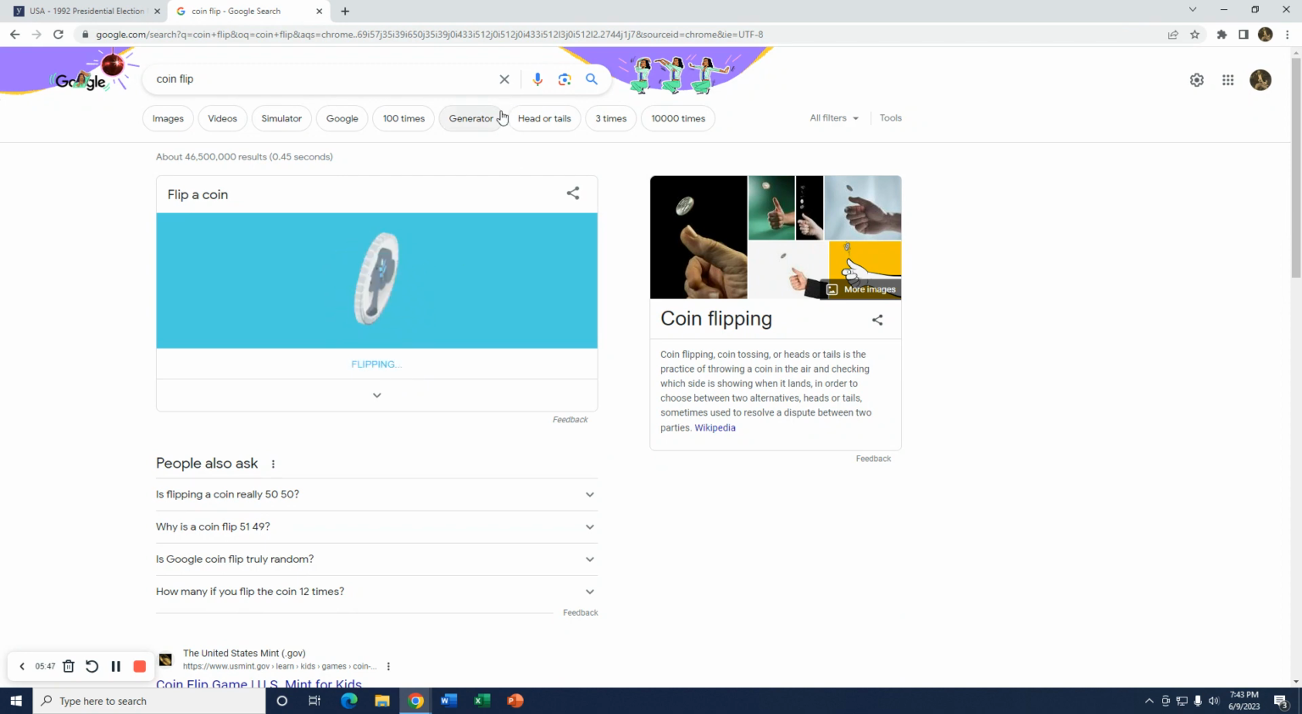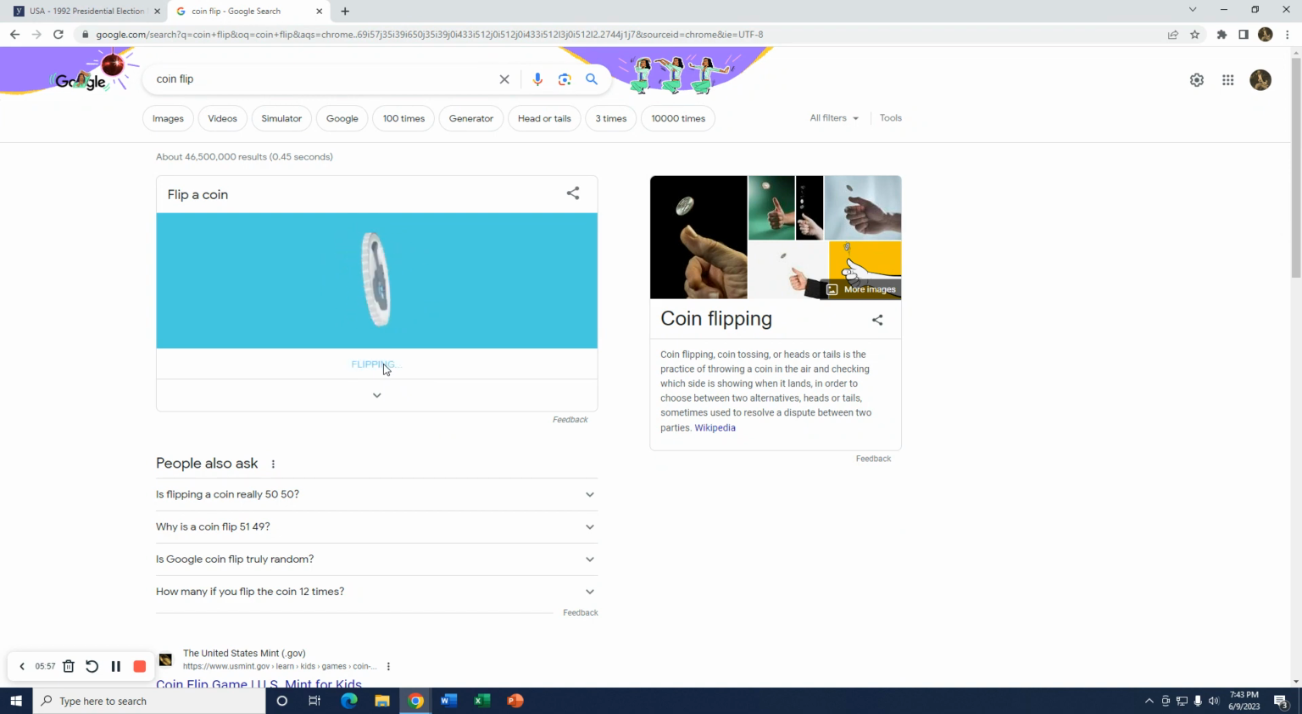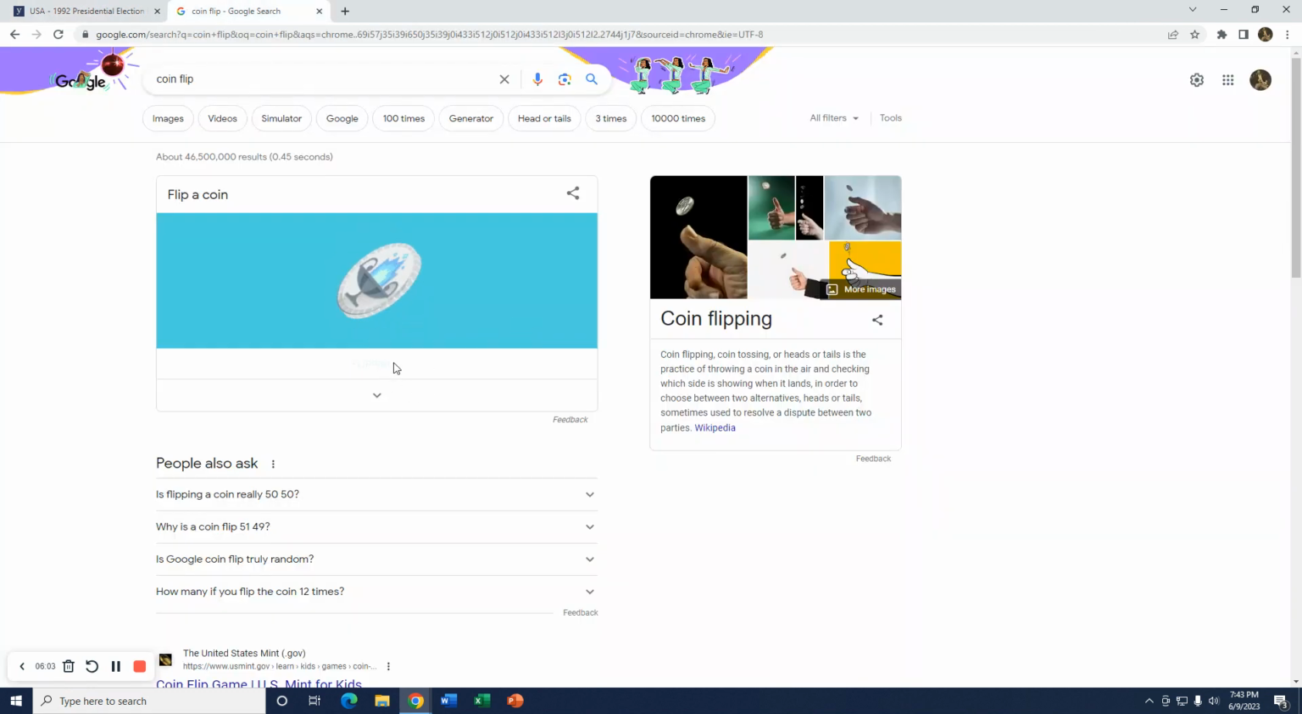The next state is West Virginia. Let's see if Wilder can rebound. And he will. So Wilder takes West Virginia. Didn't get his home state, but he got the neighboring state. So good for him. Next one is D.C. And that will go to Wilder, a Democratic stronghold. Next is Maryland.